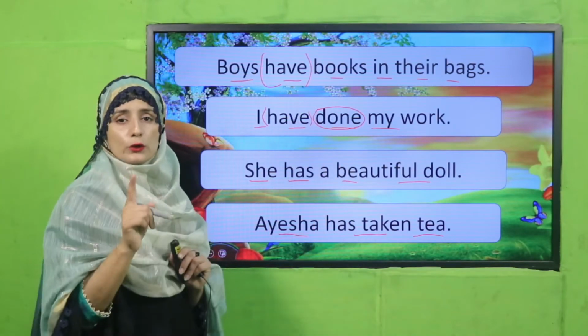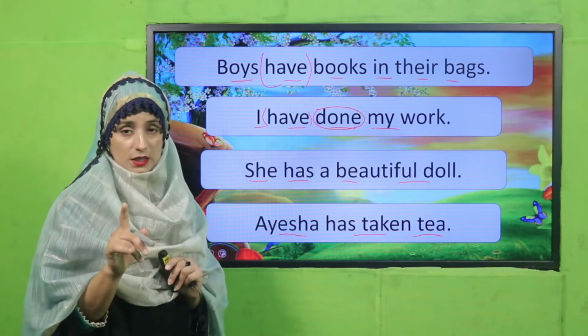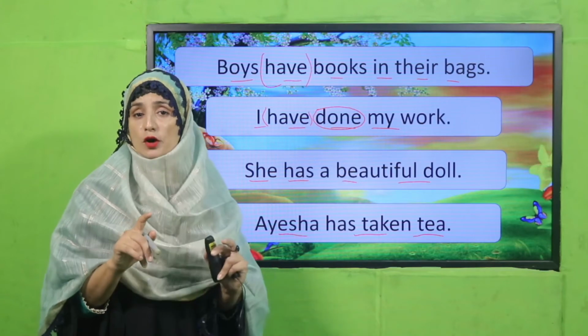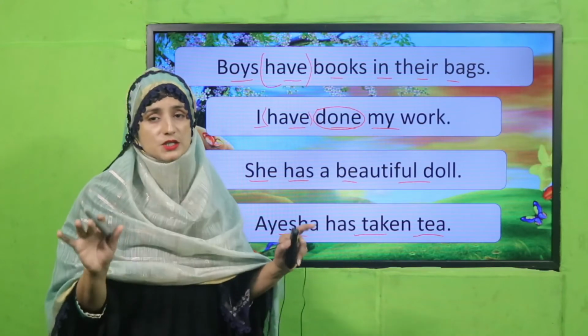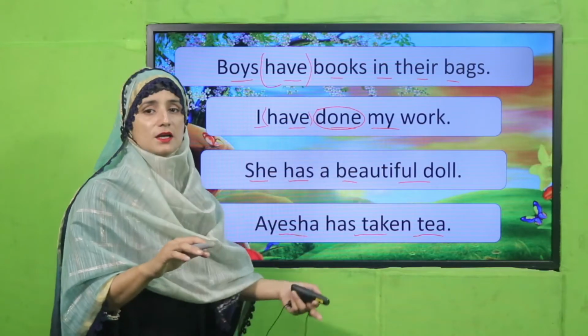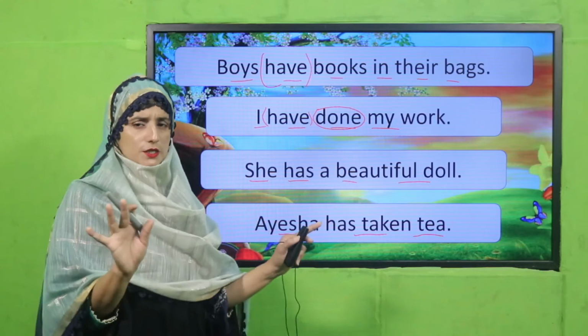Have you got it? Do, did, done: third form of verb. Okay, revise with me. Which form of verb do we have to use? The third form of verb, to show a complete action. This is a complete action, that I have done my work, meaning we have completed it.